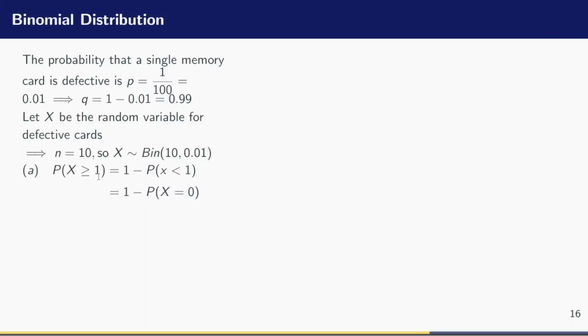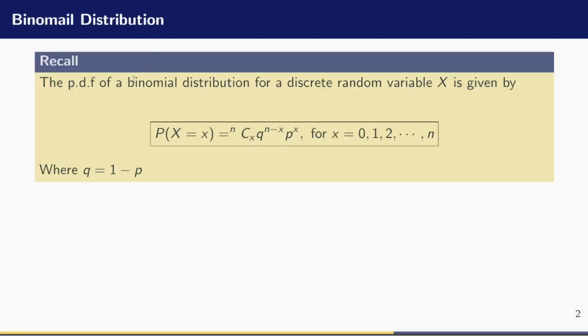Now if I come to the binomial distribution, the PDF of a binomial distribution for a discrete random variable X is given by the probability that X is equal to x is n choose x, times Q raised to the power n minus x, times P raised to the power x, for x beginning from 0 right on to the value n, where n in this case is 10. Alright, so what is Q?